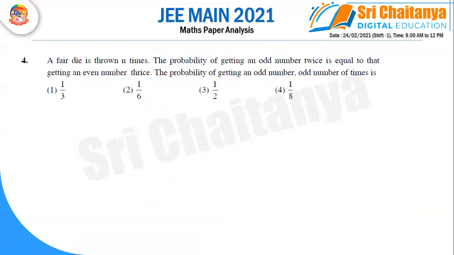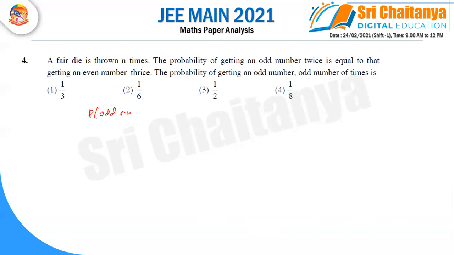Right, a fair die is thrown n times. The probability of getting an odd number of times, read once again: the probability of getting an odd number twice is equal to that of getting an even number thrice.